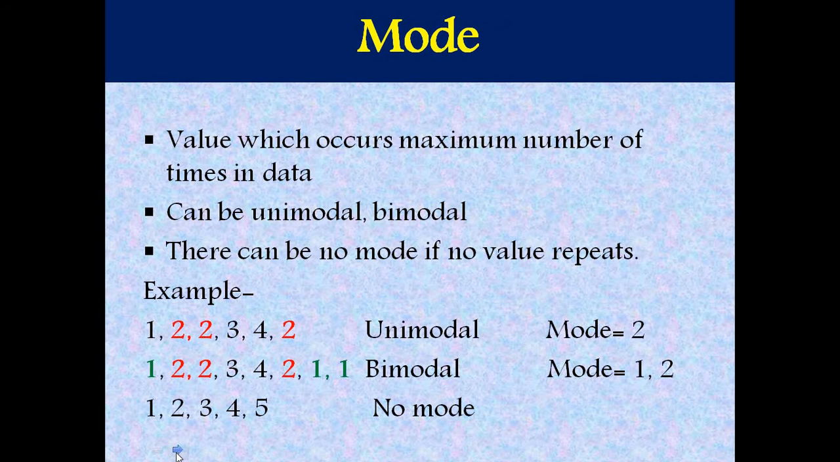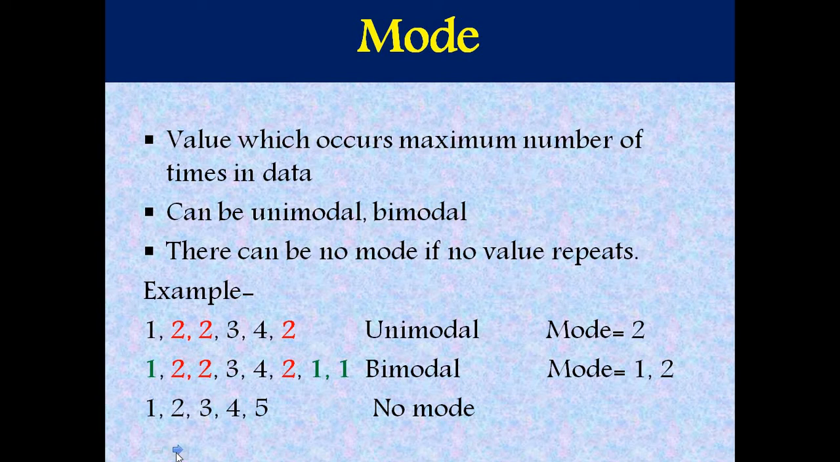Next, moving towards mode. The value which occurs the maximum number of times in data, that is mode. It can be unimodal, bimodal, or there can be no mode if no value repeats. Example, the first example, the observations are 1, 2, 2, 3, 4, 2. In this case, 2 is a value which repeats itself 3 times.